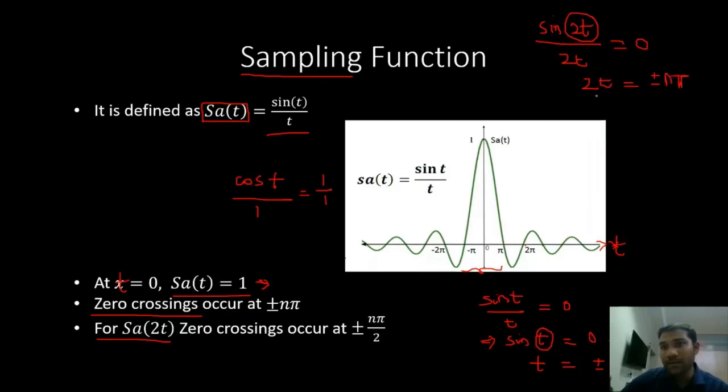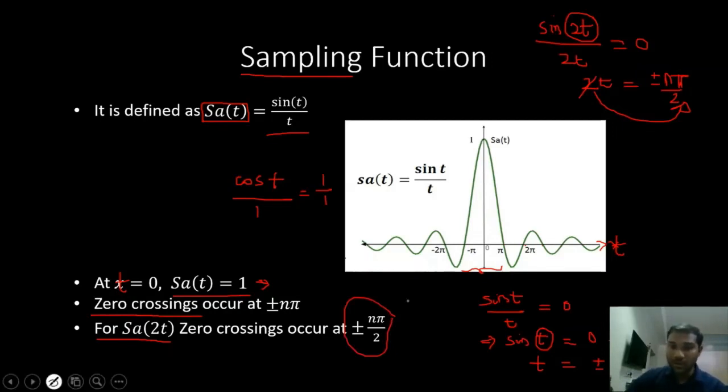If I move the 2 to the other side, t is equal to plus or minus n pi by 2. So my zero crossings occur at plus or minus n pi by 2. That means at 0, and when n is equal to 1, at pi by 2, and 2 pi by 2, and so on, for sampling of 2t.